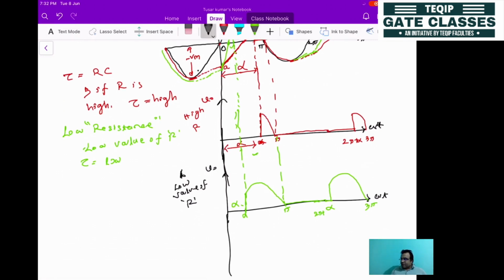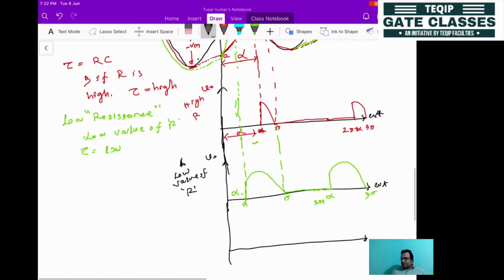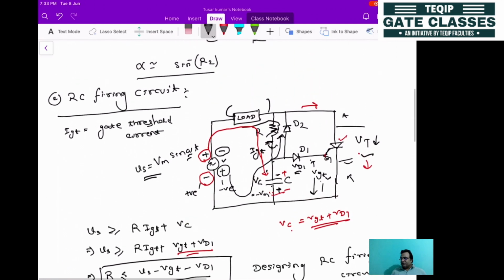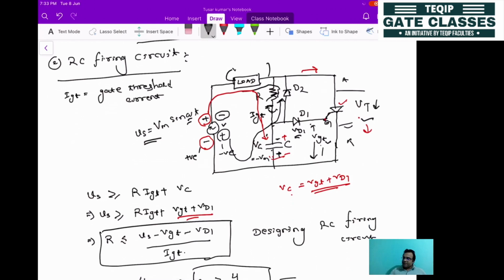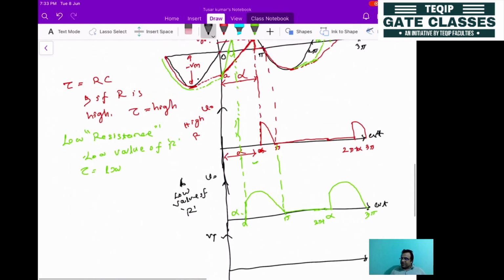Now, after getting V0, it is very easy. I0 you do not need to find out, it will only be a replication, because if you assume the load is a resistive load, only the amplitude will be reduced, but there will be nothing more change. But you have to calculate Vt, the voltage across the thyristor. Whenever it conducts, it will be 0 if you assume the thyristor to be ideal. If it is not conducting, then the supply voltage will be reflected, so it will be Vs minus V0, as in the case of the resistance firing circuit you have studied.